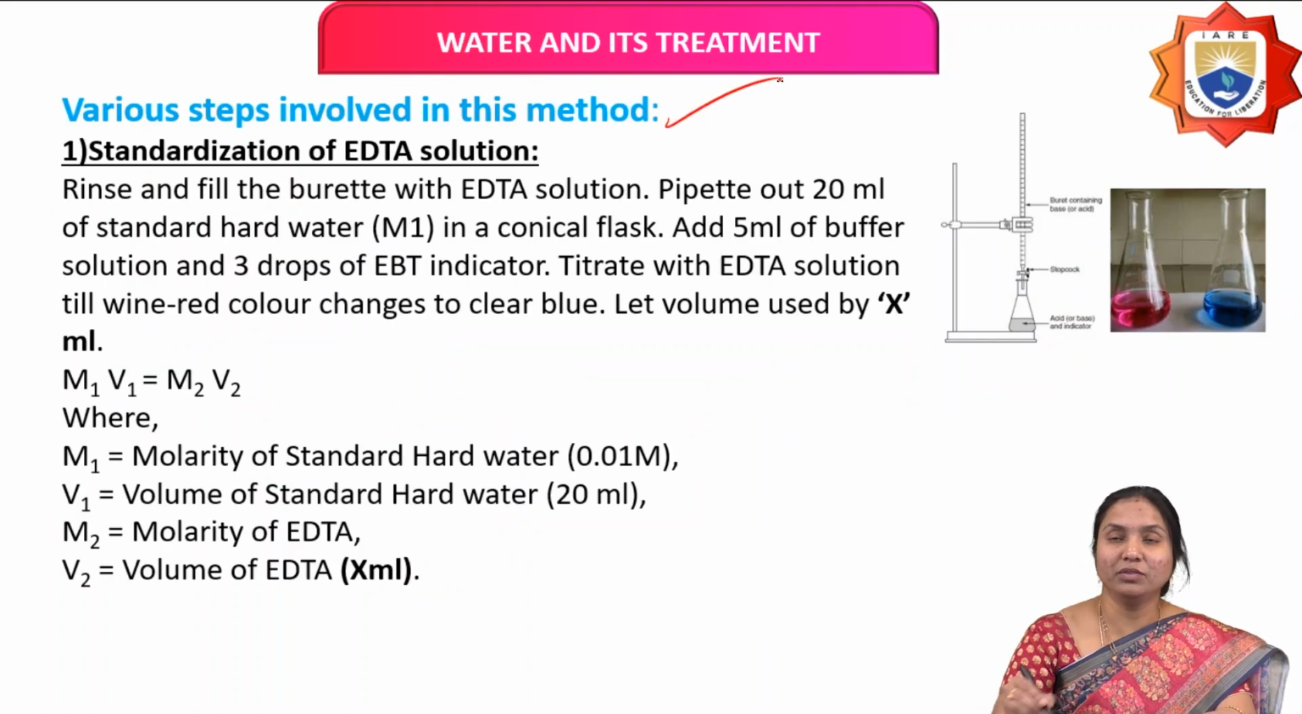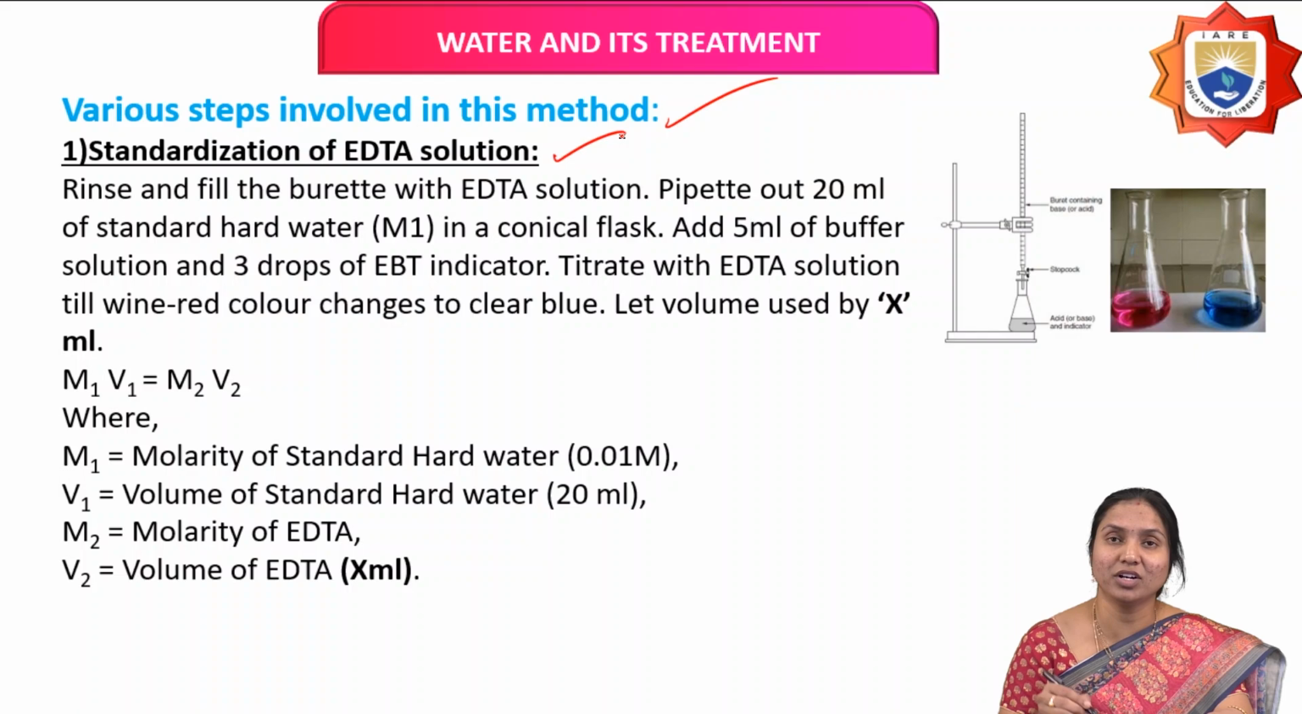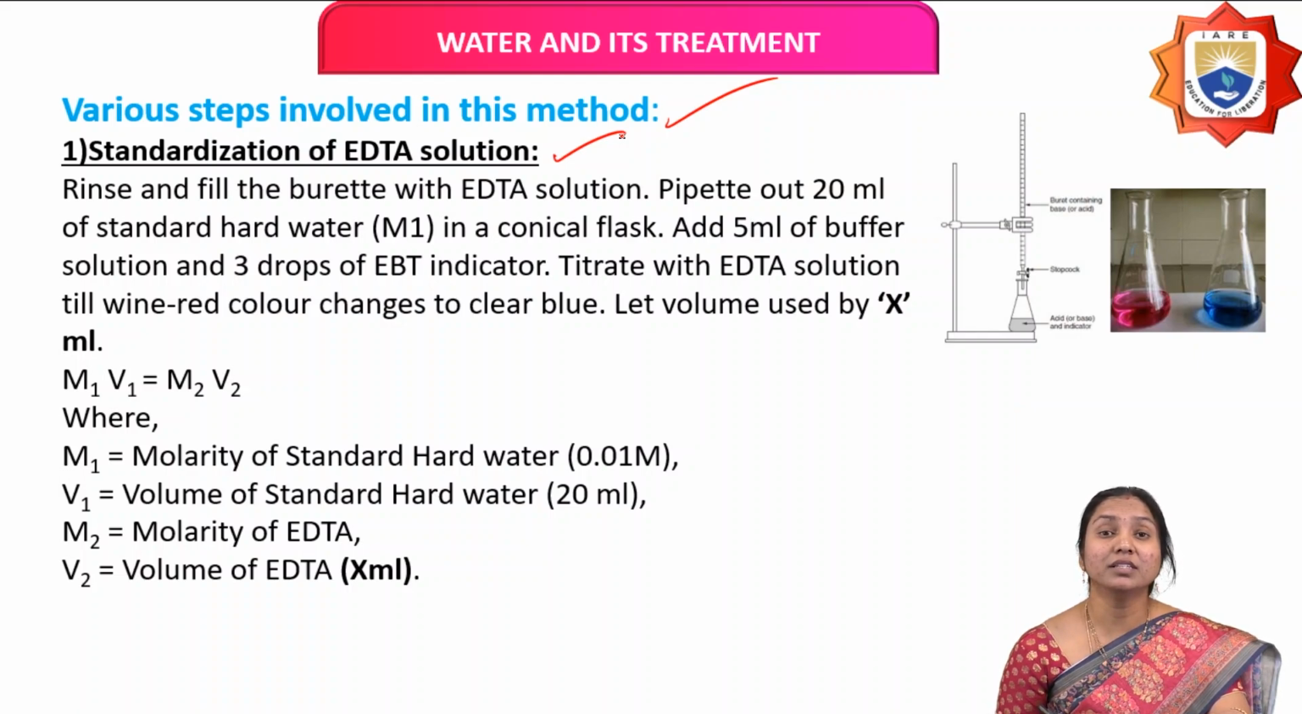Next, various steps involved in this method. In total it involves 3 steps. Step 1 is standardization of EDTA solution. Standardization of EDTA means we don't know the molarity of EDTA, so we can calculate the molarity of EDTA by using a standard solution. Standard solution means a solution of known concentration.